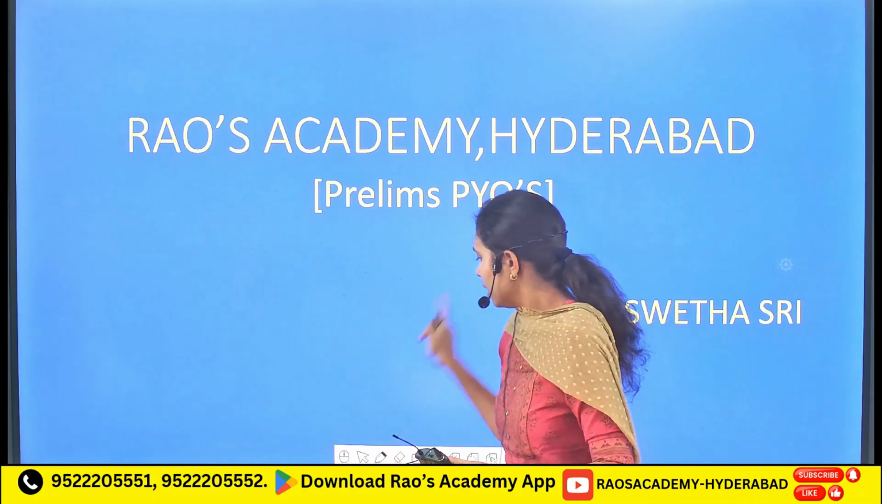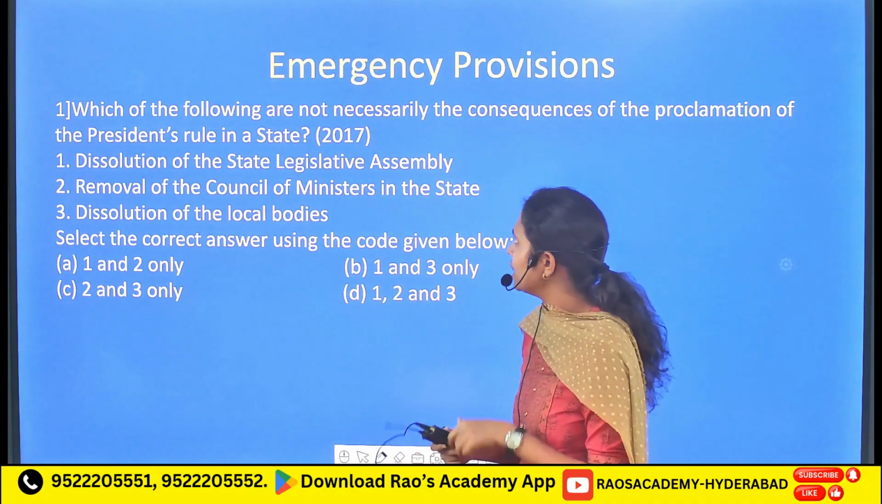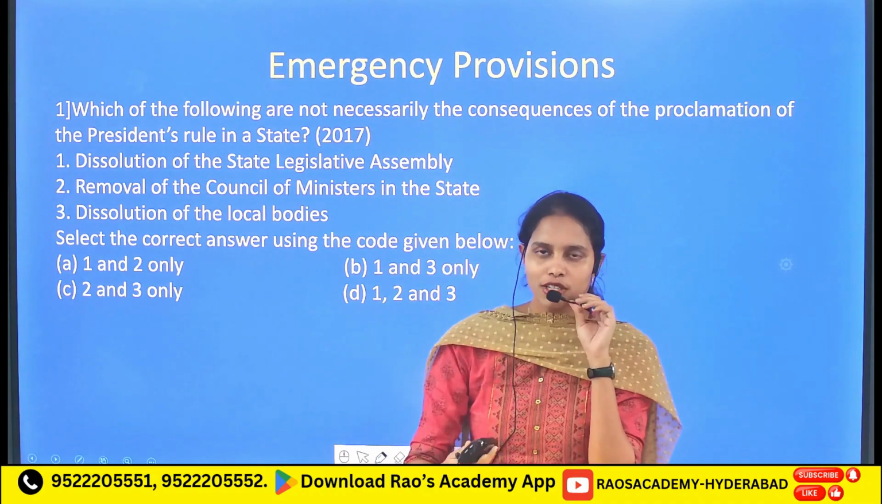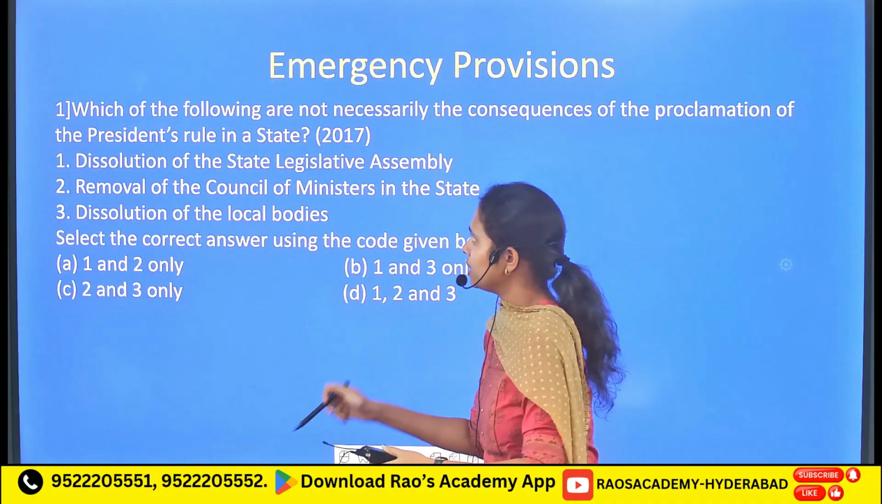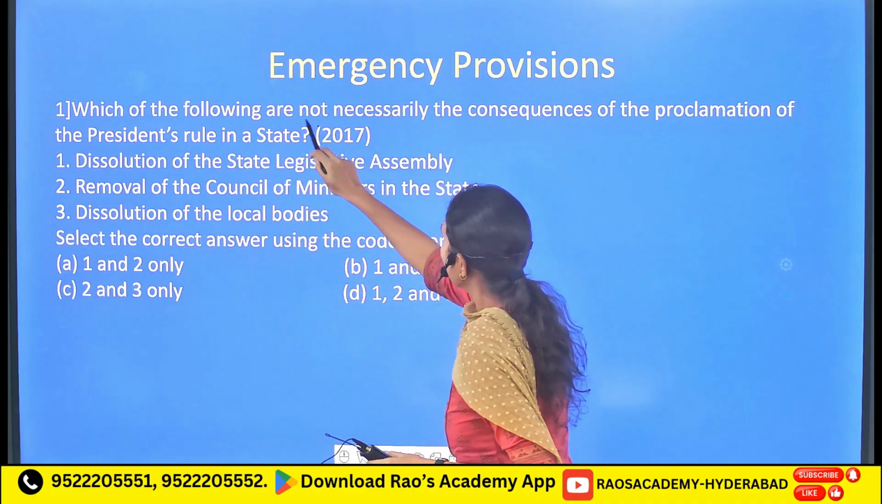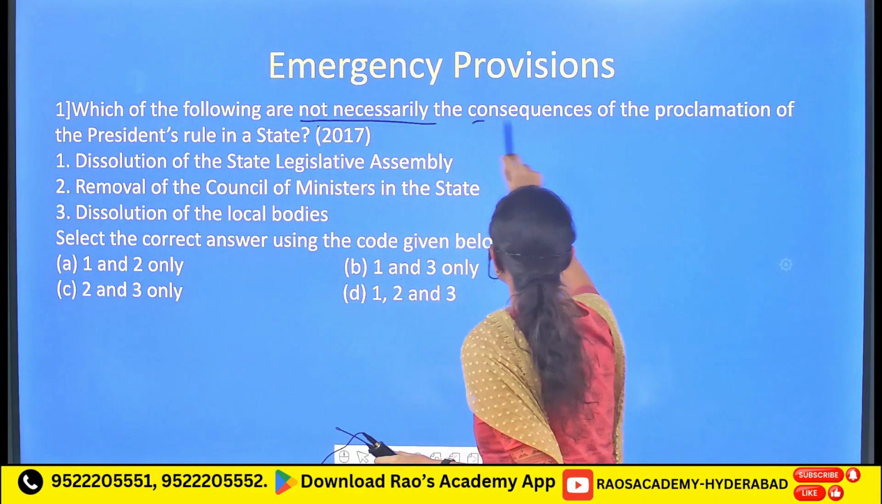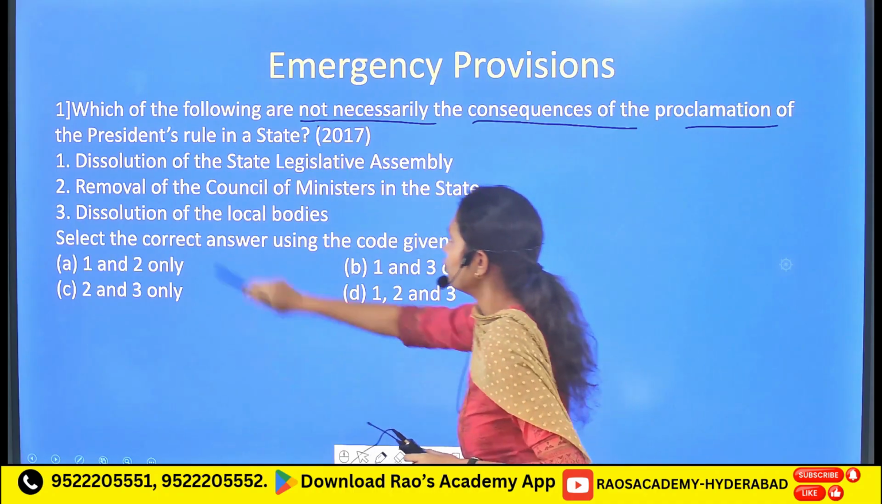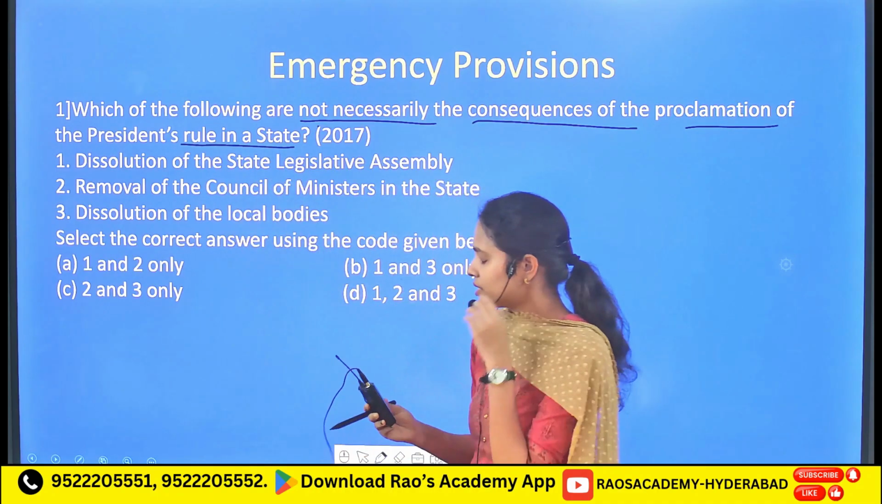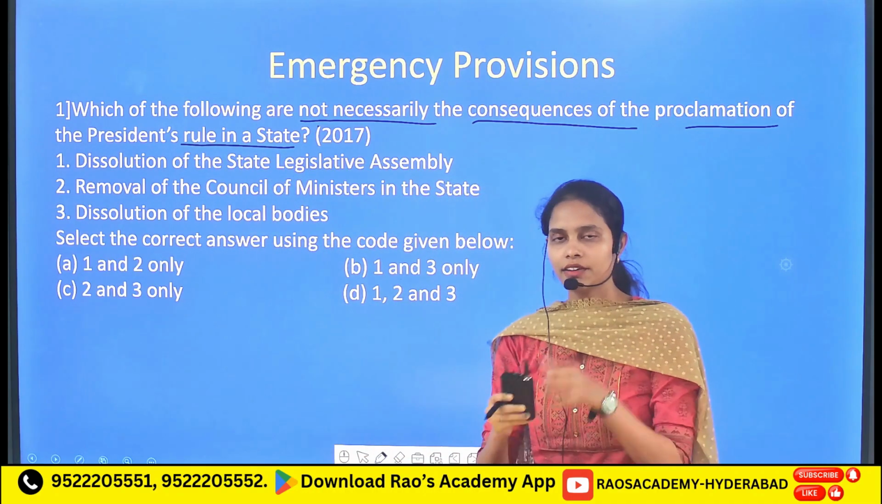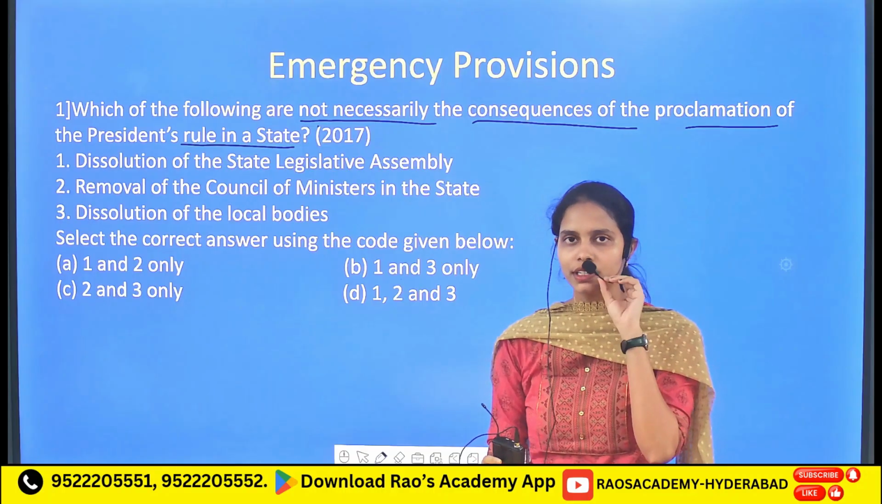Firstly, today's topic is with regard to emergency provisions. So the first one is, which of the following are not necessarily the consequences of the proclamation of President's Rule in a state? Firstly, let's have a brief background about President's Rule.